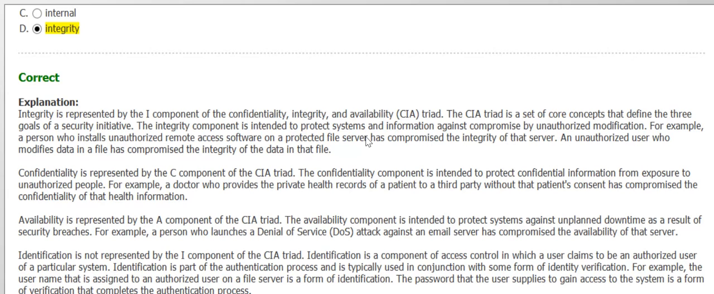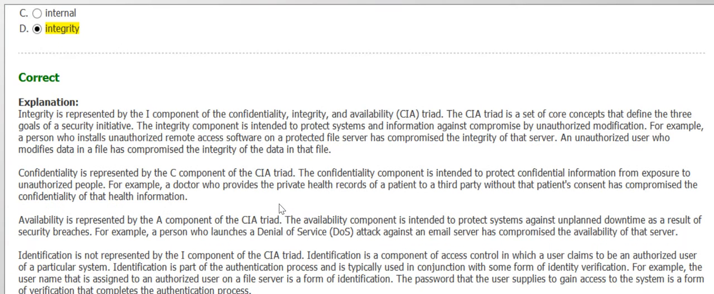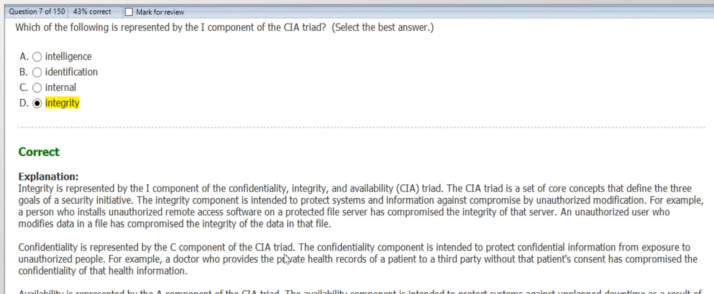The main function is to protect systems and information against compromise by unauthorized modification. So any unauthorized user who modifies the data in a file has compromised the integrity of the data in that file. So it's not internal, not intelligence. Let's move forward.